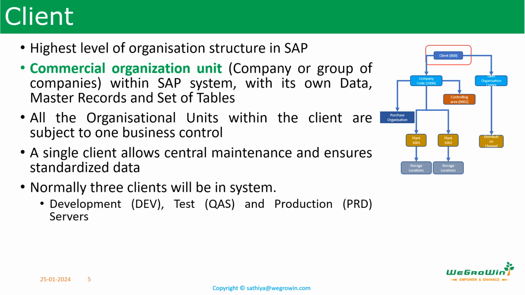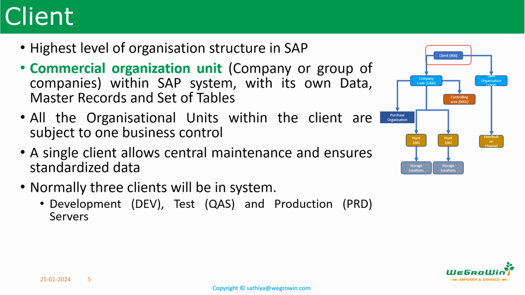From SAP systems landscape perspective, normally there are three clients or systems, that is the development DEV, quality assurance QAS, and the production PRD. The actual configuration of SAP system takes place in development system, which is then transported to quality system, that is QAS, for testing and training. The final configuration is eventually moved to PRD, the production system, which is the final and live system on which the business process owners of the company make real live entries. This we discussed in the previous session also.